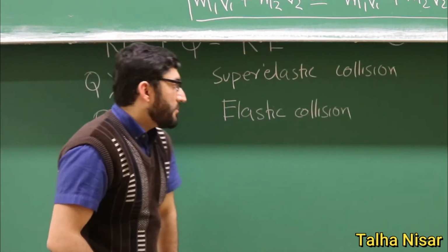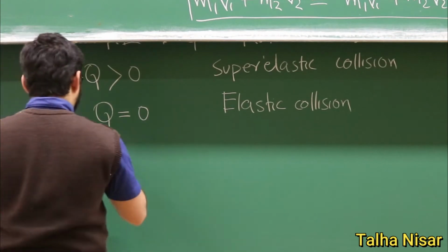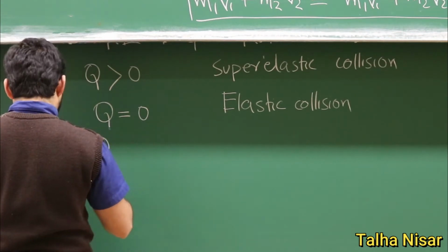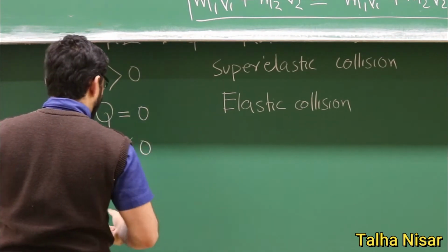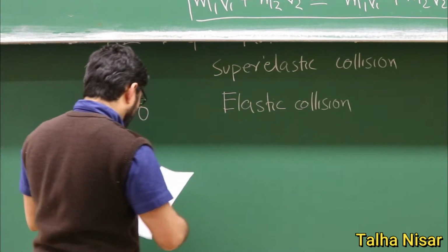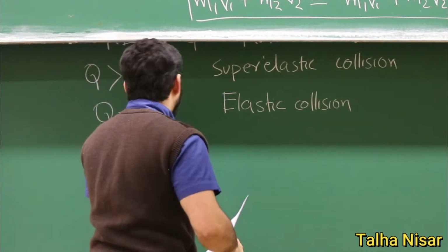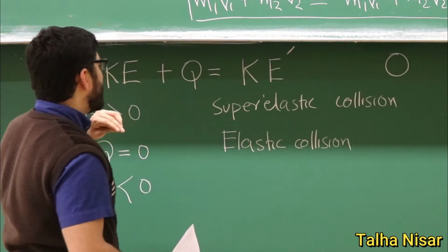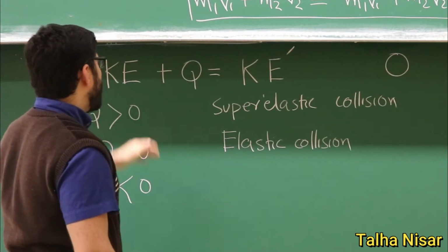And the third type of collision is when the term Q is smaller than zero. When it is smaller than zero, it means that the system lost some energy.